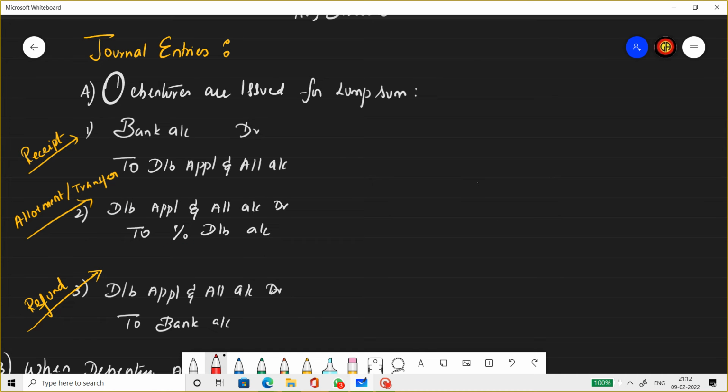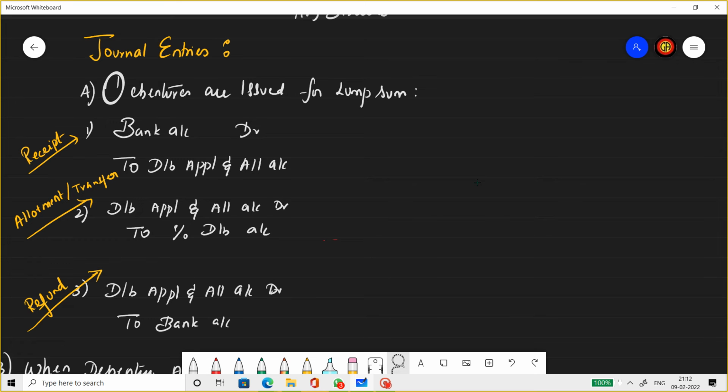So wherever we write equity share capital or simply share capital, that word will be replaced by percentage debentures account. So this is the allotment or transfer entry.